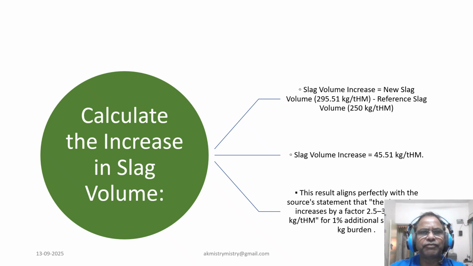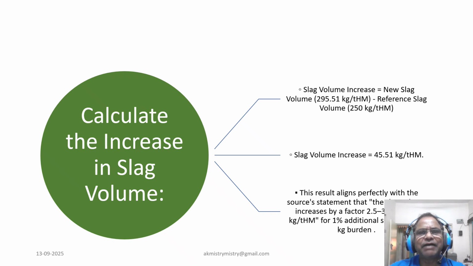Now, with the increase in the slag volume, let's estimate the impact on coke consumption. The sources state that for an increase in slag rate of 40 to 50 kg per ton hot metal, coke consumption in the blast furnace increased by 2 to 2.5 kg per ton hot metal. Incremental slag leads to supplementing our coke consumption by 2.5 kg per ton hot metal.